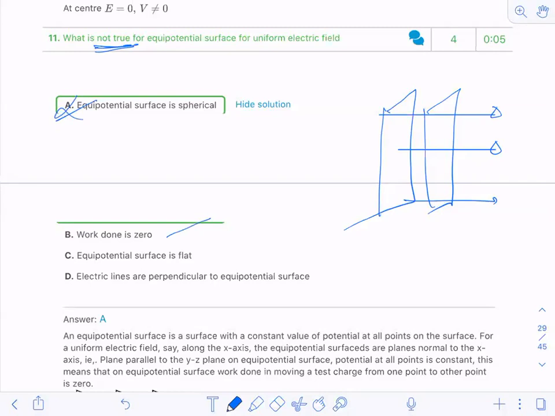Work done is zero. Correct. On an equipotential surface, the potential is the same, so you are not required to do any kind of work. Equipotential surface is flat. Correct. Electric lines are perpendicular to the equipotential surfaces. Correct. So only option A is correct for this question.